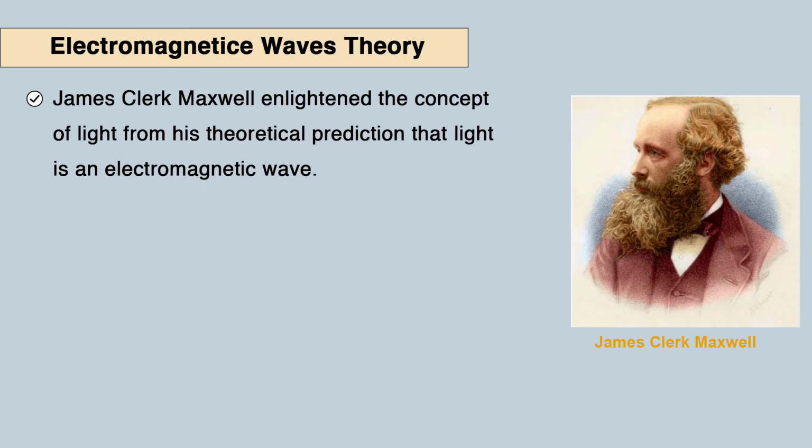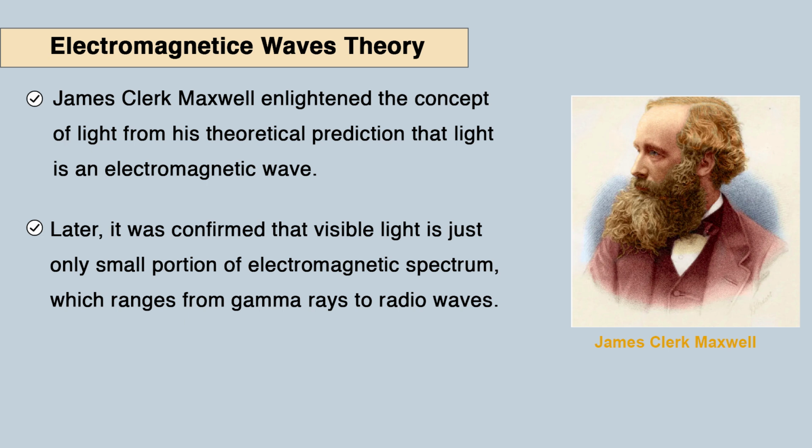Then the problem of the medium to propagate for the mechanical wave was overcome by James Clerk Maxwell, a great scientist of modern physics. So, he enlightened the concept of light from his theoretical prediction that light is an electromagnetic wave, and we know that an electromagnetic wave never needs a medium to propagate. So, the problem of the ether medium was overcome by Maxwell's theory. And later it was also confirmed that visible light is only a small portion of the electromagnetic spectrum.